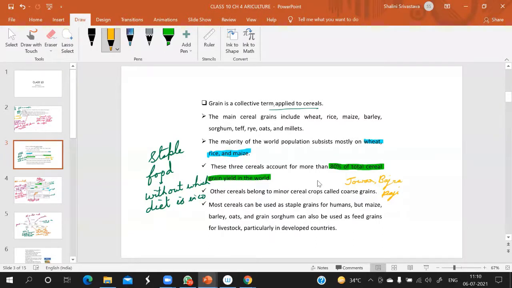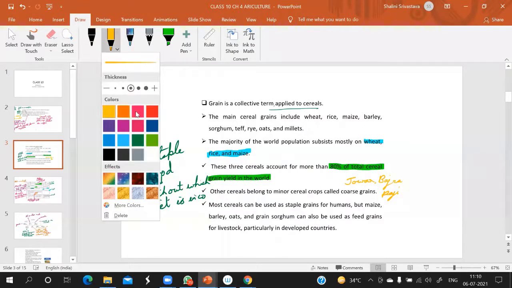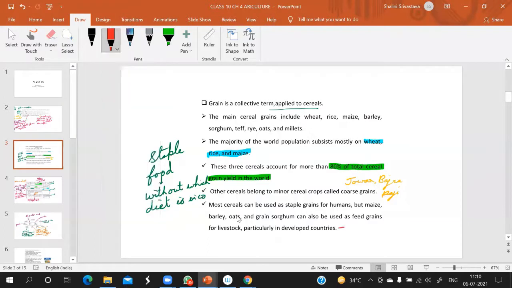Now see, if we talk about developed countries, like the USA, in the USA pigs are reared. You must be knowing, pigs are reared. So pigs are served maize. They get maize as food, grain. What we call American bhutta, you have heard about it, that American bhutta is given to pigs. Am I clear? Especially in developed countries. This is done. Now let us come to the next.